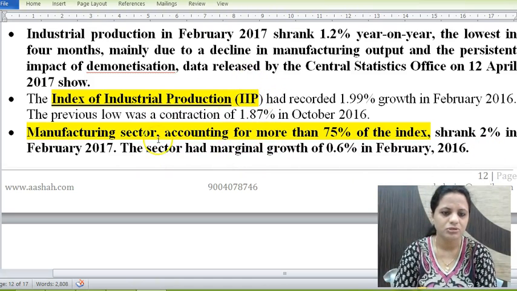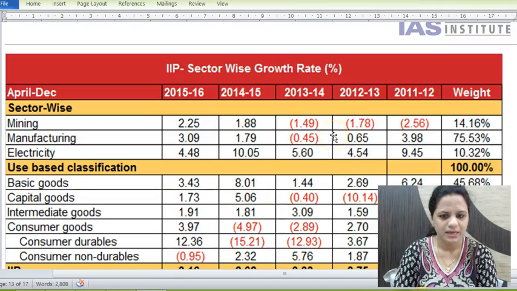That's why IIP has also shrunk. So it has more than 75% weightage in the index. So you can see IIP sector wise. So three major sectors are there: manufacturing, because it is index of industrial production. So for industrial production, there is manufacturing, mining and electricity. Manufacturing has the maximum share, more than 75%. Then comes mining and electricity.